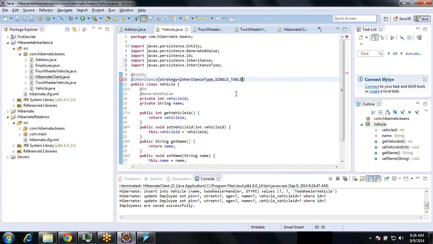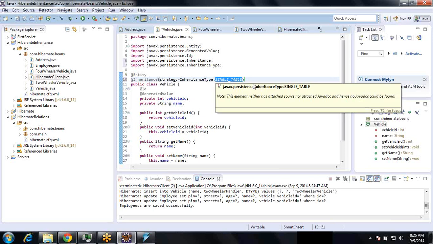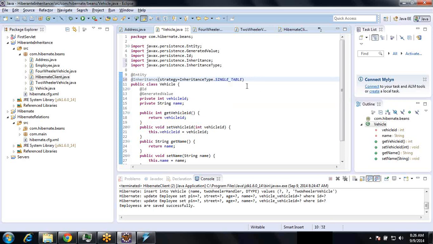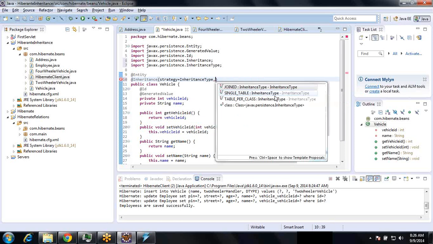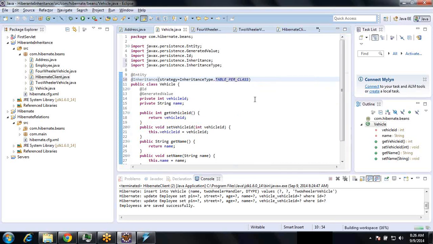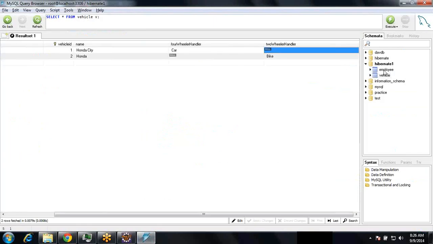If you mention single table, it's the default strategy it uses. So if I mention this one also, the same thing happens. Now what I'm doing is creating a separate table per class. Before running that I want to remove these two.